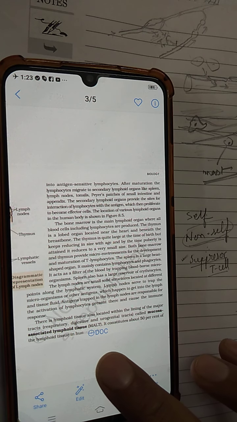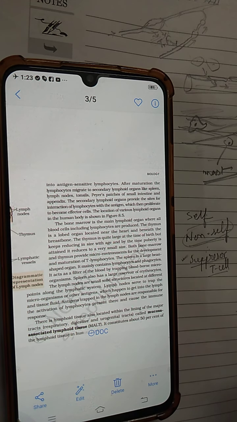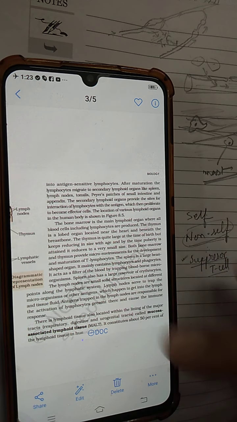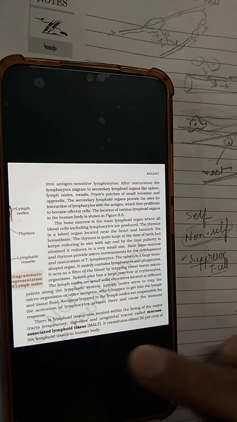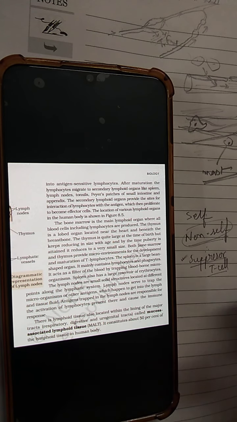Wherever there will be blood tissue, you will expect to find lymph tissue, because when the fluid comes out from the capillaries, 15% of that tissue fluid has to be drained out by lymph. So there has to be lymph tissue, and that lymph tissue is called mucosa associated lymphoid tissue. Full form is MALT. Sometimes in exams they ask for the full form. So it constitutes around 15% of the lymphoid tissue.